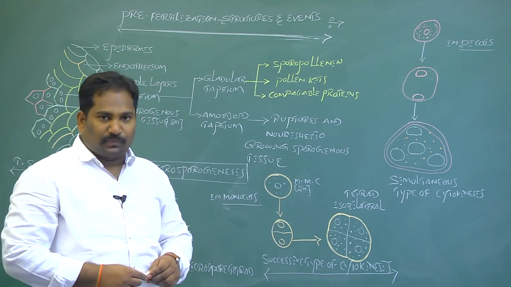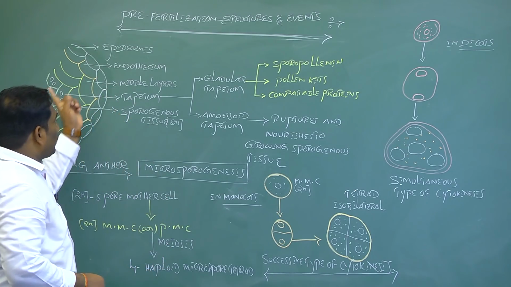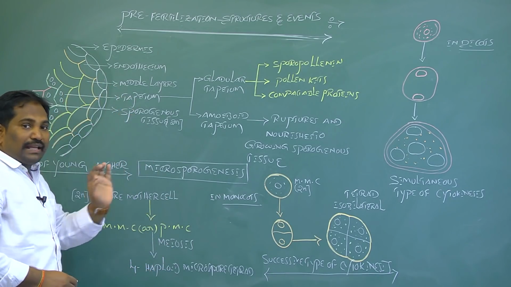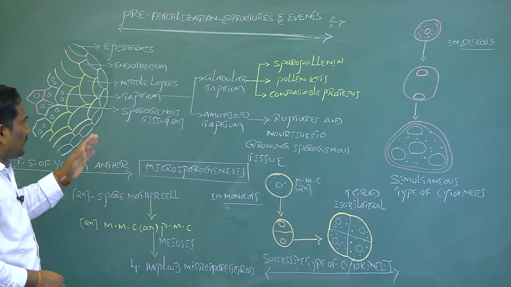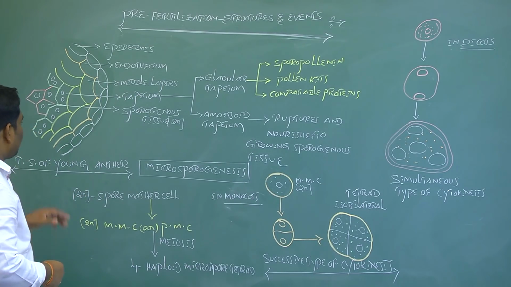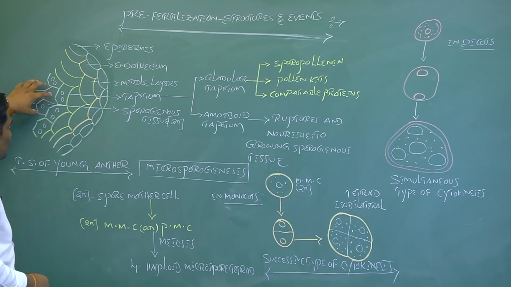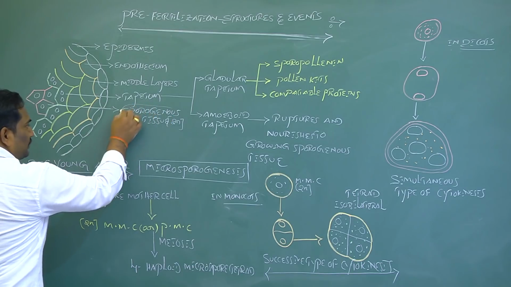Before going to microsporogenesis, let us once again recall the anatomy of a transverse section of a dithecous anther under the compound microscope. In the transverse section of a young anther, each pollen sac or microsporangium has diploid sporogenous tissue.